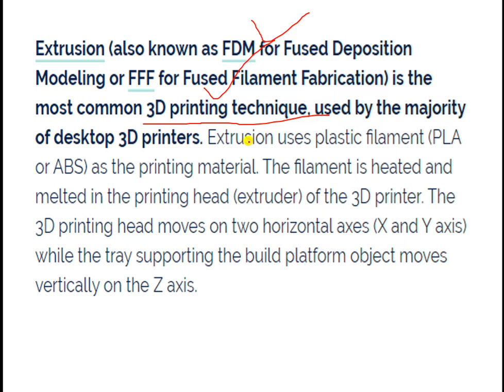Now this extrusion uses plastic filament, PLA or ABS, polylactic acid or acrylonitrile butadiene styrene, as the printing materials.